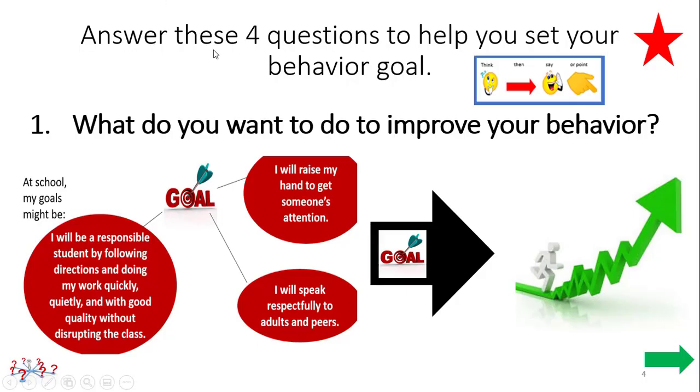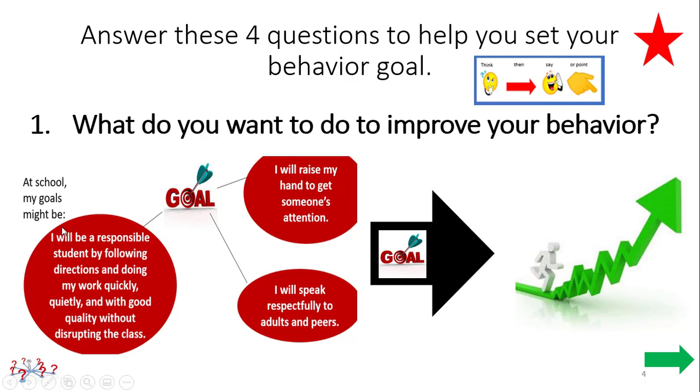Next, to set a behavior goal, you're going to answer these 4 questions. Number 1, what do you want to improve? What do you want to do to improve your behavior? So I've given you some examples of goals that you might see at school, like I will be a responsible student by following directions and doing my work quickly, quietly, with good quality, without disrupting the class. I will raise my hand to get someone's attention, and I will speak respectfully to peers. These are some options of things that you might see, but you also have more on your choice sheet.